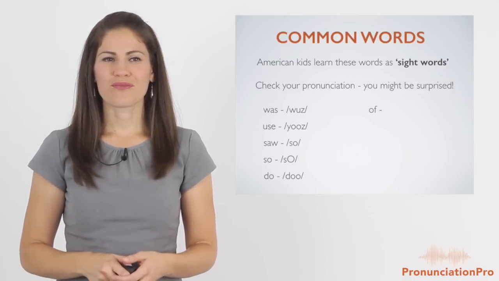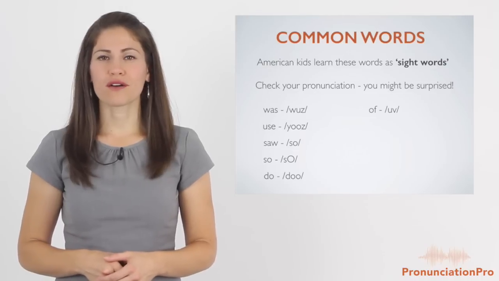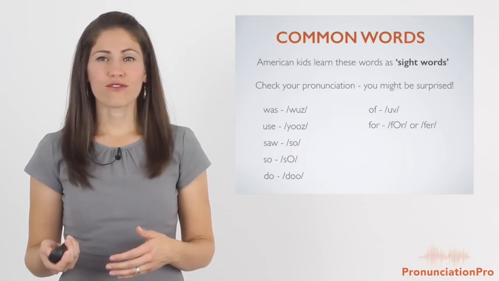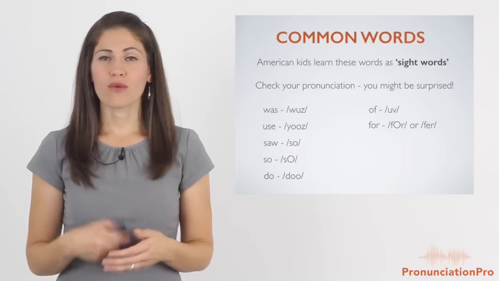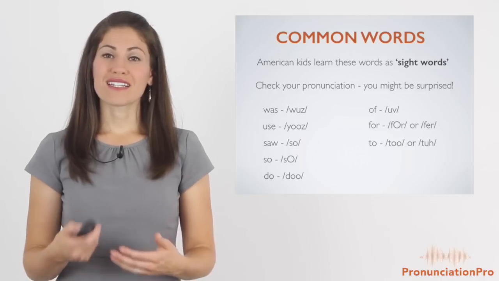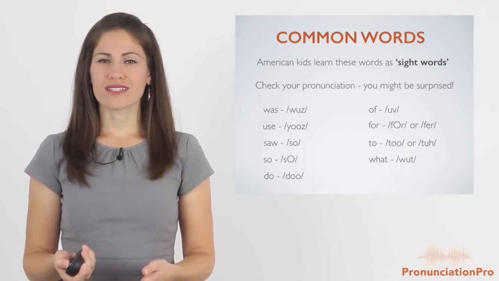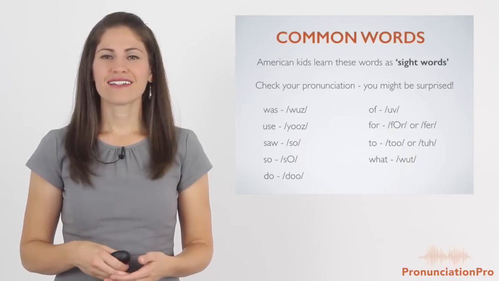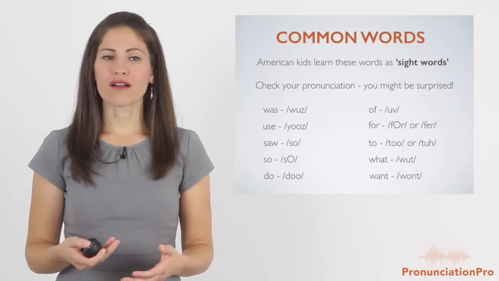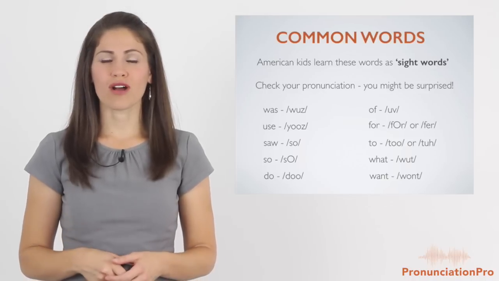Do. Of, we've talked about of, that there's some reductions that go along with of. So of, same thing with for. Sometimes it can be fer. I went for a walk, or for a walk. To, it can be ta, it can be to in the pronunciation. What. You want to make sure that a is reduced to that what. And want, okay? Drop the jaw for that short ah.